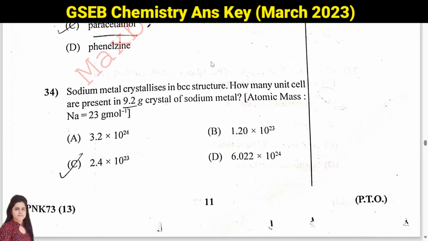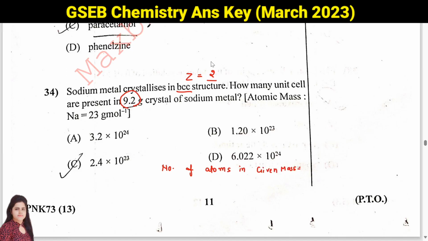Then question number 34. In 34 they are asking sodium metal crystallizes in BCC structure. In BCC structure means Z will be 2. How many unit cells are present in this given mass crystal of sodium metal, and they are giving you atomic mass also. So first we need to do like this, number of atoms in given mass. Given mass is 9.2.